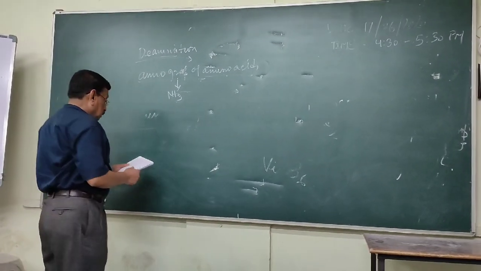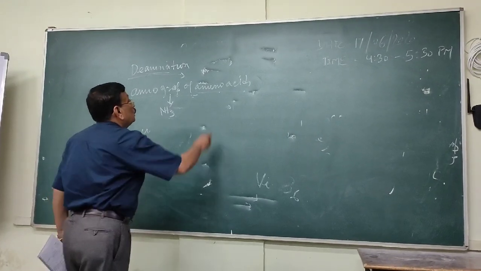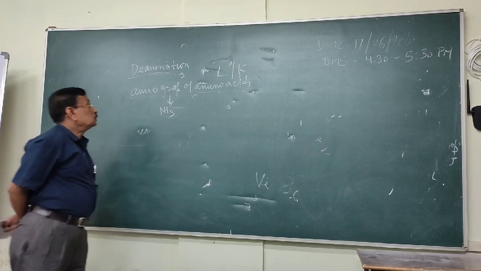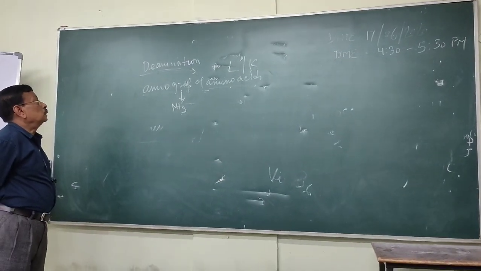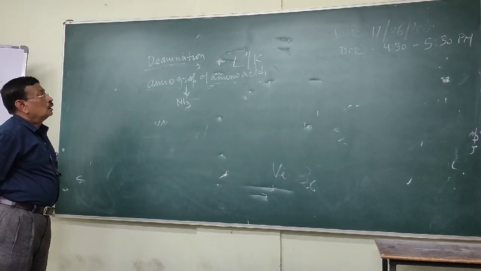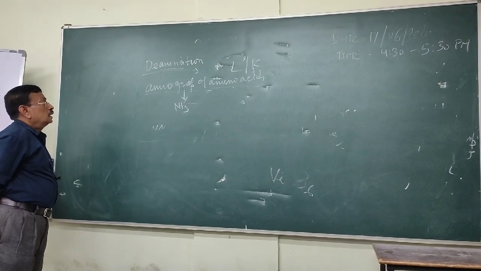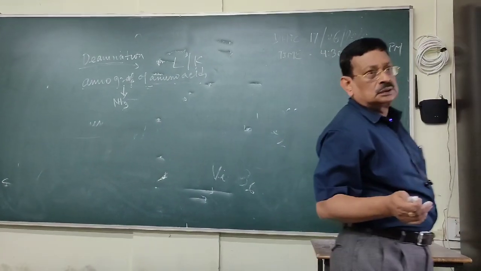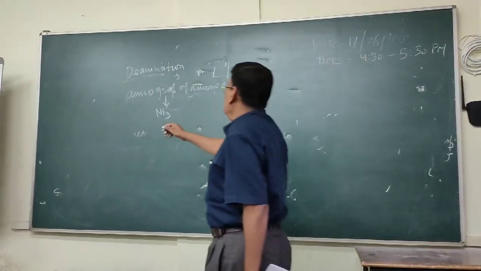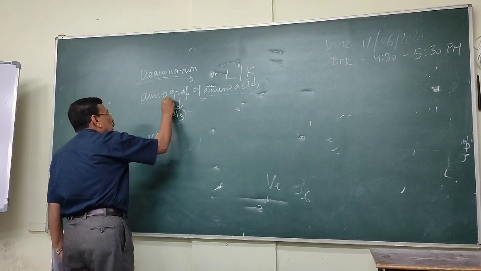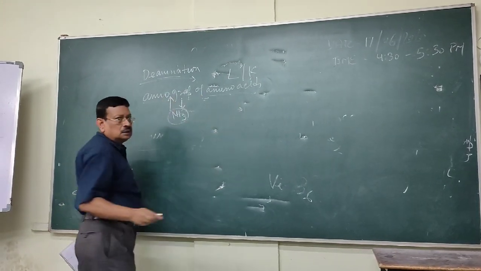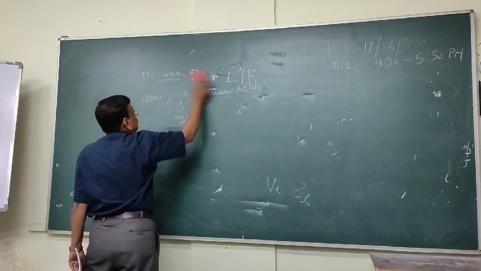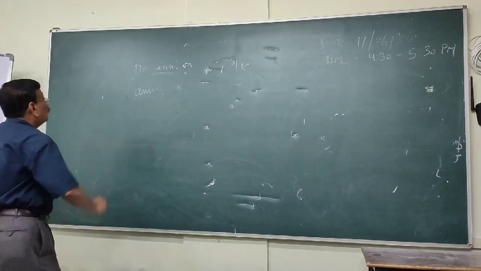And this deamination occurs in two organs. One is the liver and another is the kidney. So in these two organs, the deamination occurs. Transamination में one amino acid is changed to another substance, but deamination is removal of the ammonia from the amino group of the amino acid. This is the difference between transamination and deamination. It occurs in two ways: